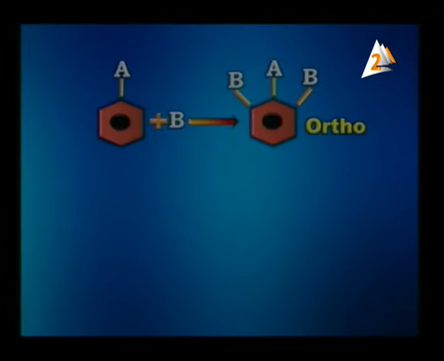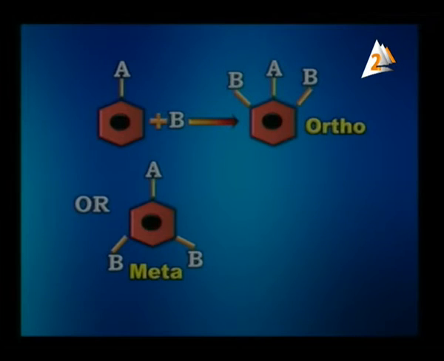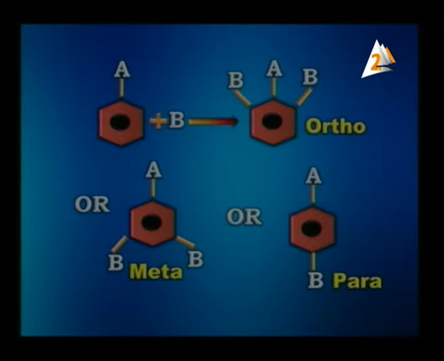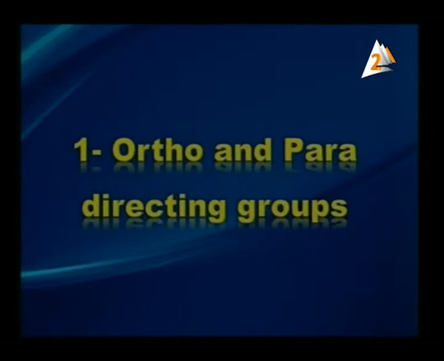Here, if the second group B is in the number 2 or 6, it is ortho. Number 3 or 5, it is meta. In the number 4, it will be para. This reaction depends on the attached group A. First, we are going to discuss the ortho and para directing groups.